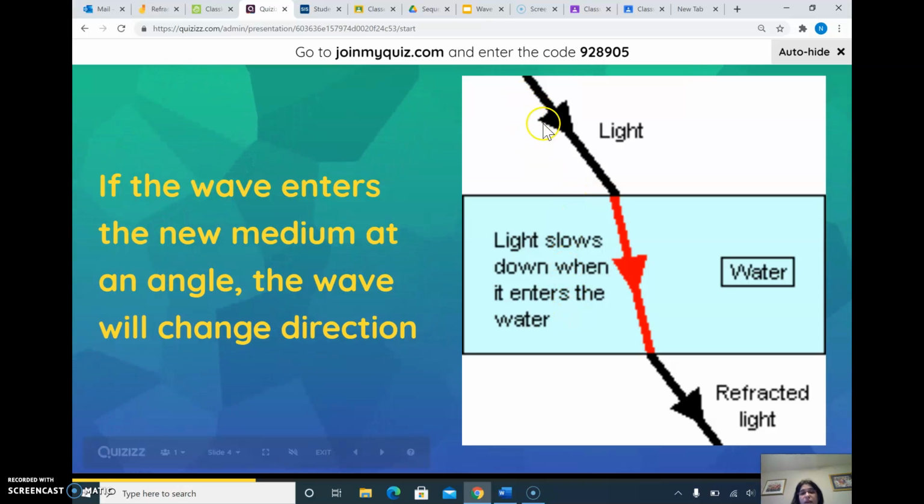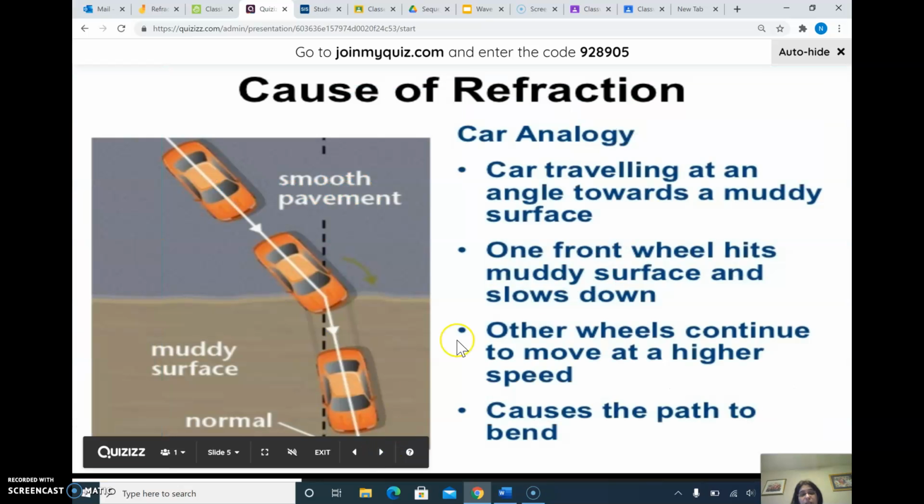But what happens if a light wave enters a different medium at an angle? It changes direction. Now when it comes out again into the faster medium, its direction changes again. So that's how it happens. Whenever the medium changes, it will change its direction.